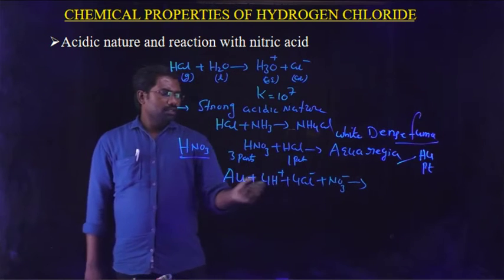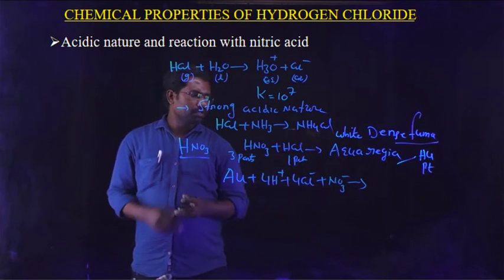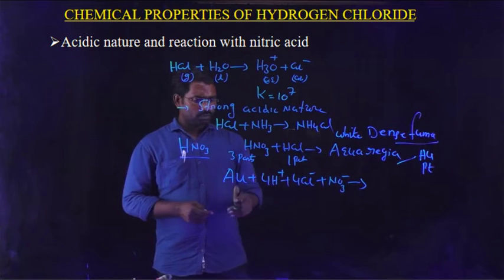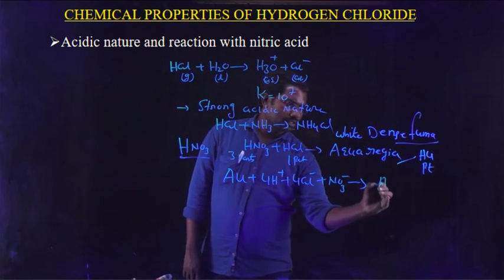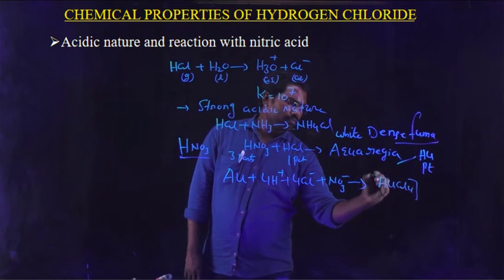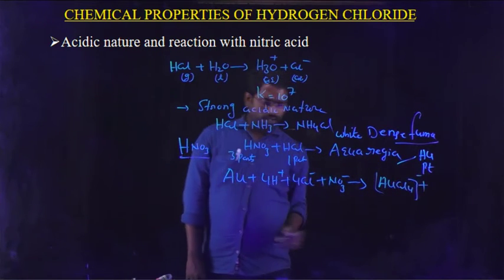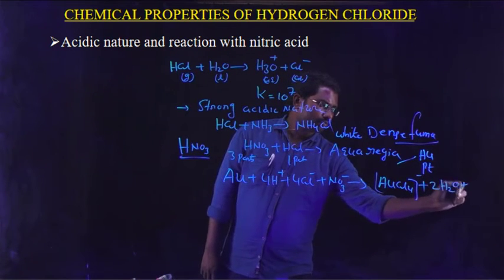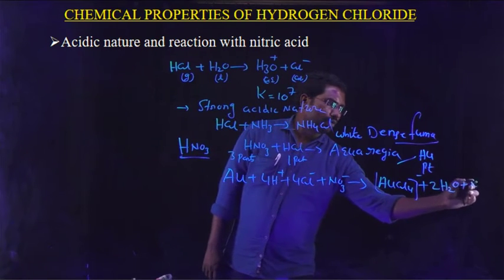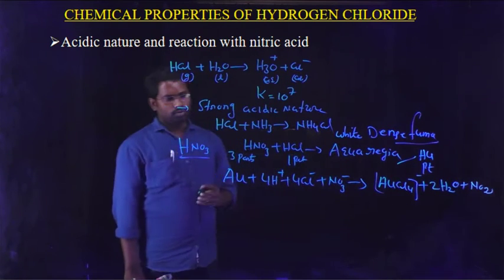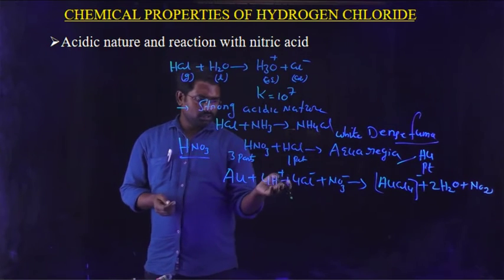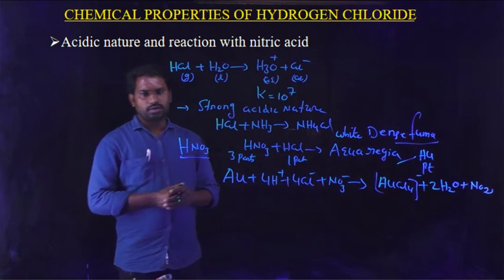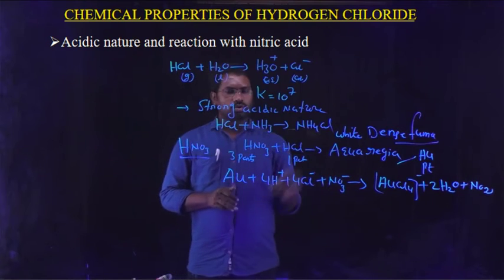So here H plus ions and Cl minus ions are from HCl, NO3 minus ion is from HNO3, then AuCl4 minus plus 2H2O plus NO2. Therefore, gold reacts with H plus ions and Cl minus ions. That means this is totally aqua regia. Gold reacts with aqua regia to form gold chloride.